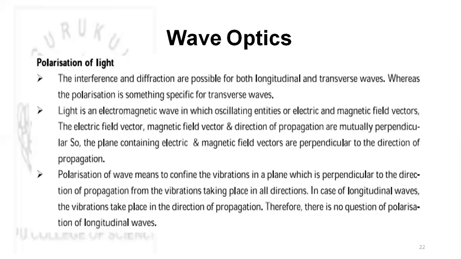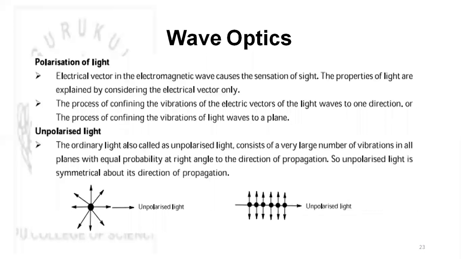Now there will be a plane in which the polarized light is obtained. You call that plane the plane of polarization. It will be perpendicular to the direction of propagation of the vibrations taking place in all the directions. So there is no question of polarization in longitudinal waves. This is the representation here. So polarization of light is the process of confining the vibrations of the electric vectors of light waves to one direction, or to a plane.